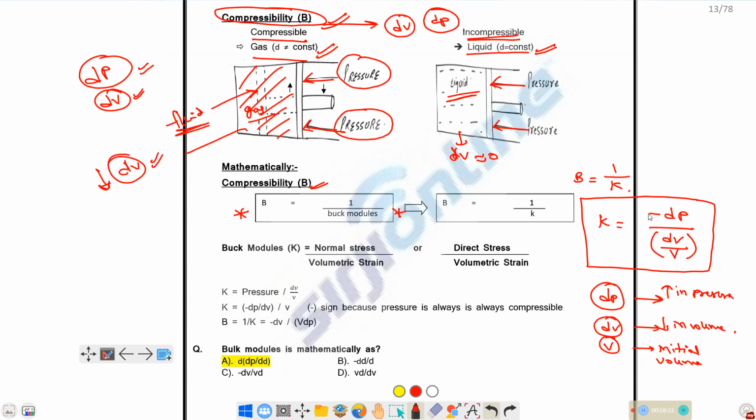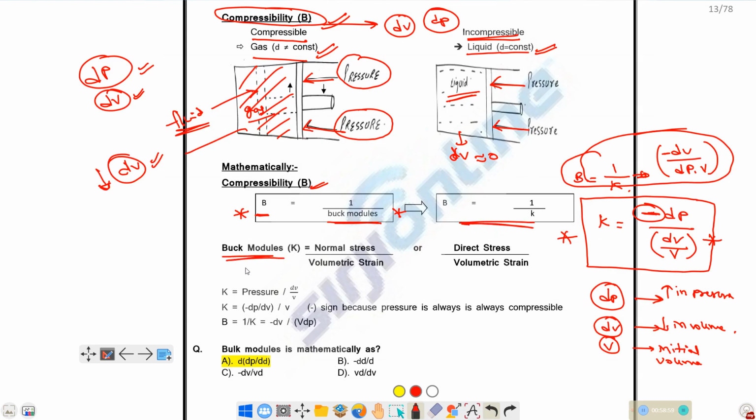So what will the minus negative sign indicate? The negative sign indicates that due to the increase of pressure, if dP is positive, that means we are increasing the pressure, then volume will decrease, that means dV will be negative, because volume decreases due to increase in pressure. So in terms of compressibility, the value will be dV divided by dP into initial volume. This will be the compressibility formula. This is the bulk modulus formula. The relationship is compressibility is equal to 1 by bulk modulus, that is 1 by K.